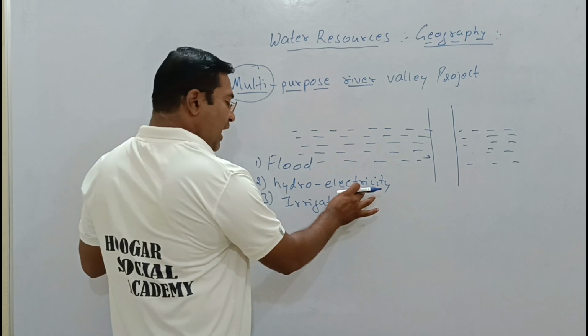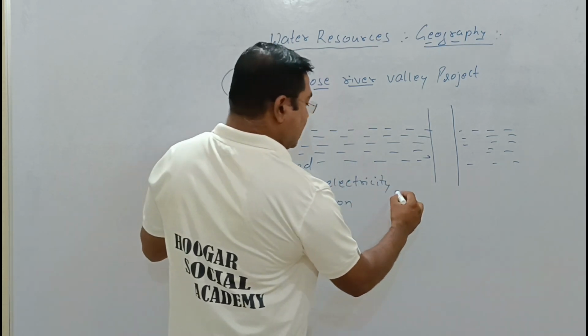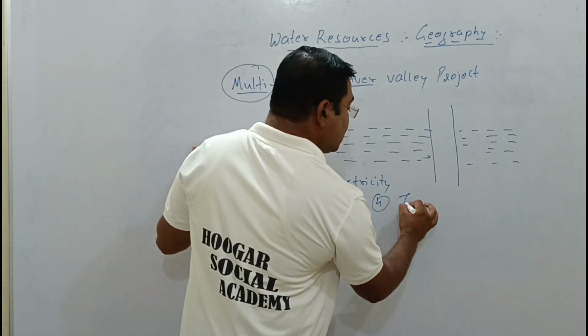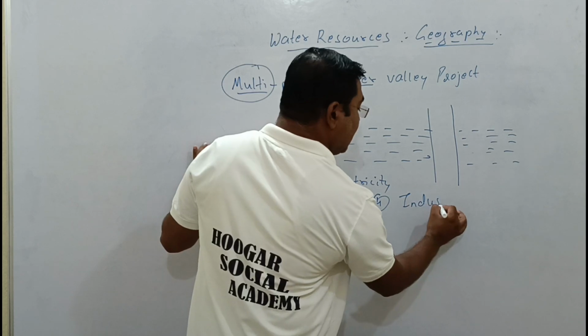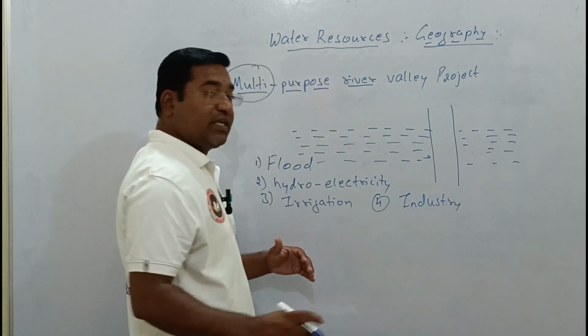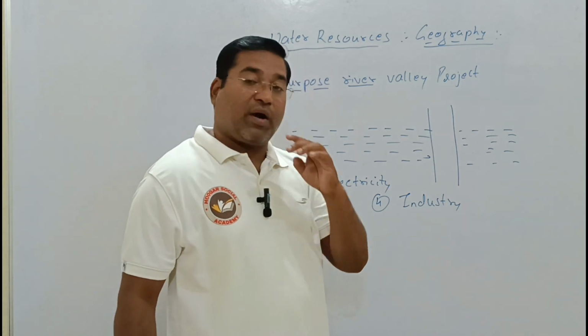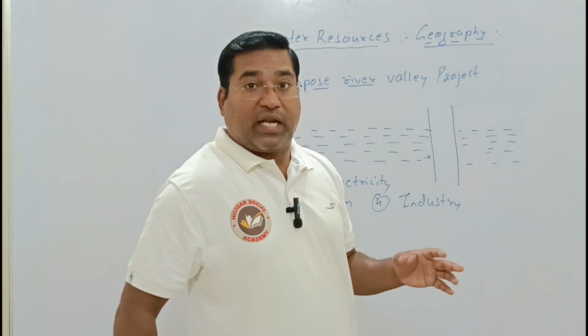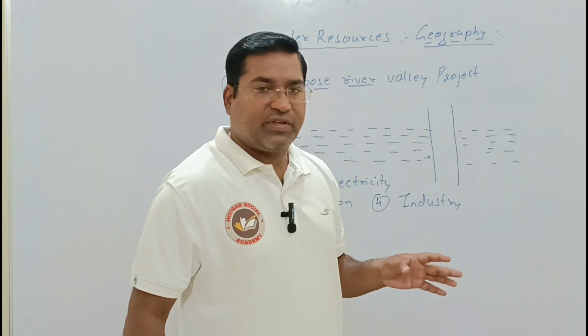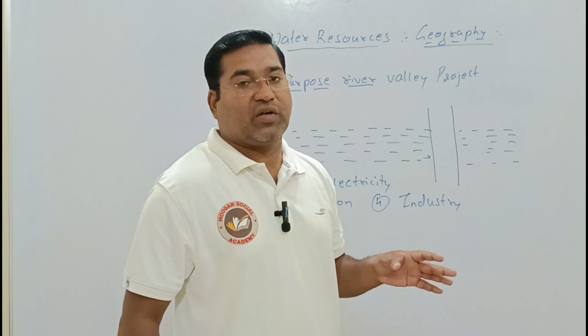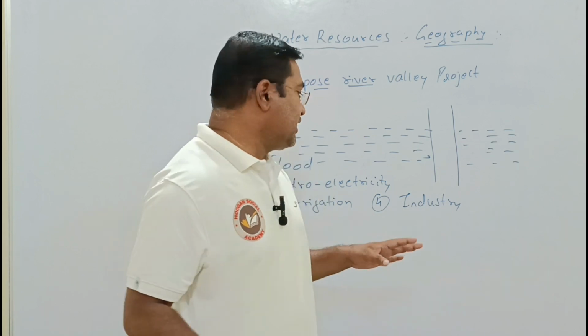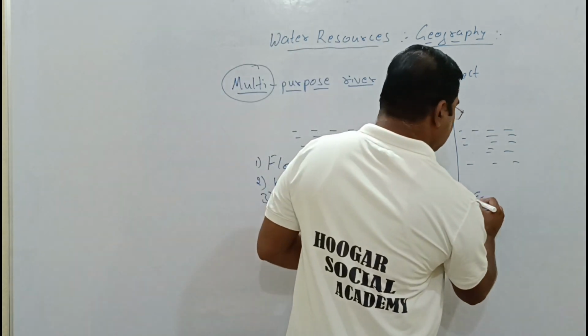Flood control, hydroelectricity, irrigation. Fourth, it is also useful for industry, as industries also require water. If nothing else, it is at least used for cleaning.